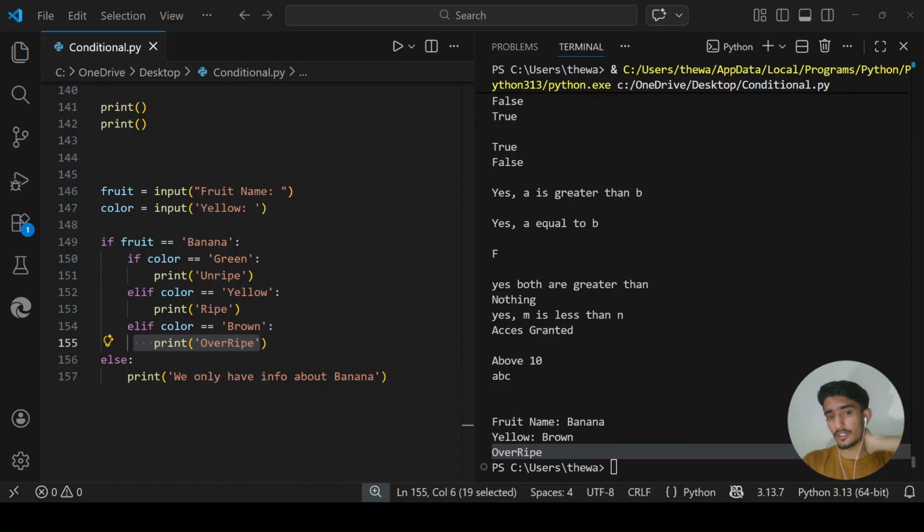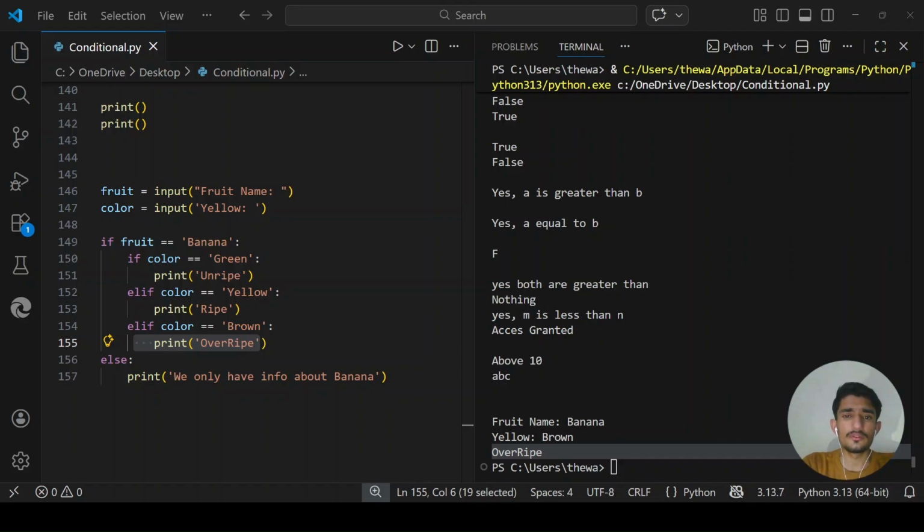And the outer if checks the fruit type only. If it is a banana, do we bother checking the color? This is a very common and logical pattern. Here's a tip: try not to nest more than 2 to 3 levels deep. Deeply nested code becomes hard to read. Consider using functions to simplify complex logic. We will be covering what a function is in upcoming videos.